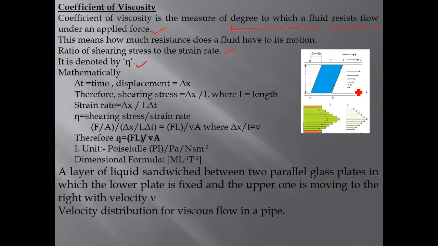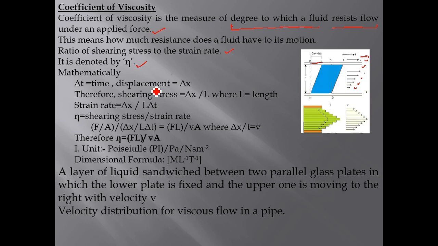Suppose these are the layers of the liquid, and this one is the uppermost layer. The force F is applied in the left to right direction, and the particles move with the velocity v. Suppose the particle moves from B to E, travelling a distance delta x in time delta t.